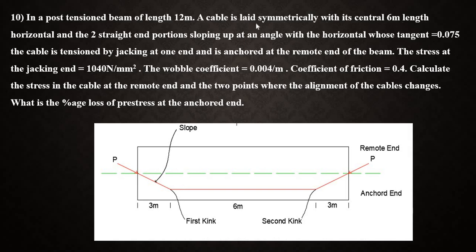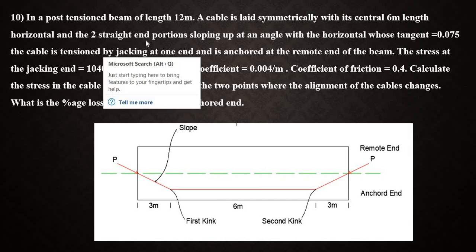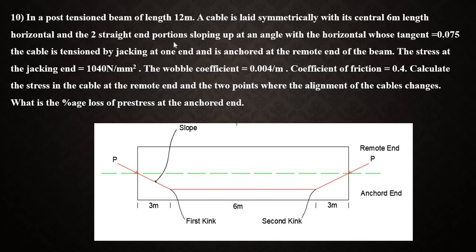They have mentioned about it. The cable at the center, it is 6 meter length. It is horizontal, and the two straight end portions are sloping, which is whatever I have explained just now. They are talking about the angle with the horizontal whose tangent is 0.075. They have given the alpha value. Alpha is 0.075.